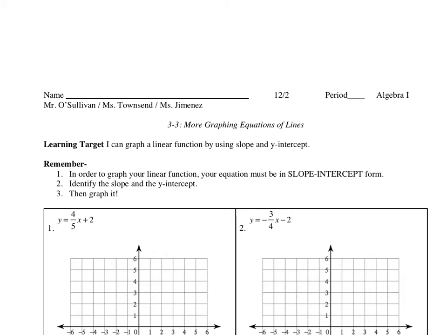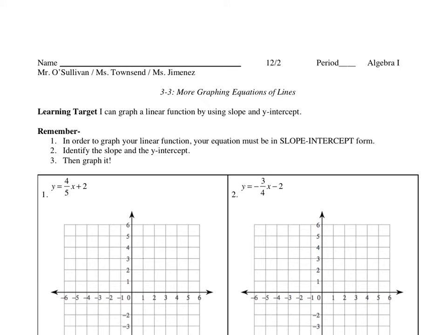Today we're going to be looking at how to graph the equation of a line again. Remember, you did learn how to graph an equation of a line in middle school, at least you should have. And it all goes back to y equals mx plus b. So today's learning target is I can graph a linear function by using slope and y-intercept. As long as you know a linear function's slope and y-intercept, you can actually graph the equation of its line. You can also graph it by just knowing 2 points, and so forth.